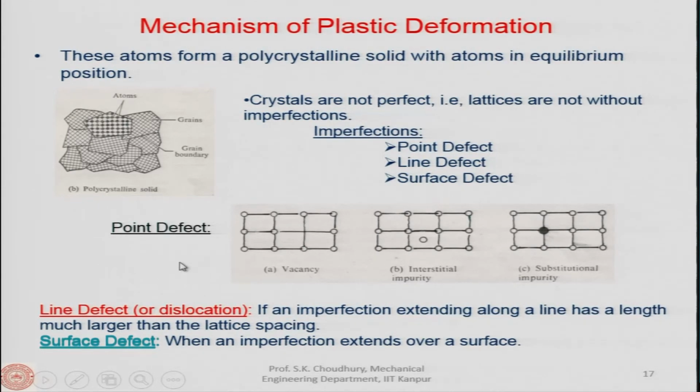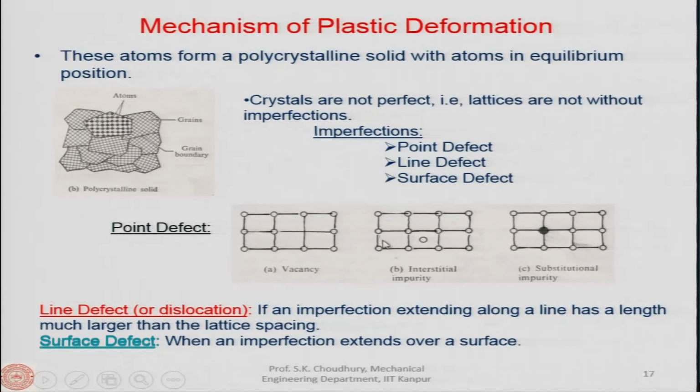What is vacancy? Here is a lattice structure, as you can see, and all of a sudden one atom is missing. That missing atom has created a vacancy, this place is vacant.